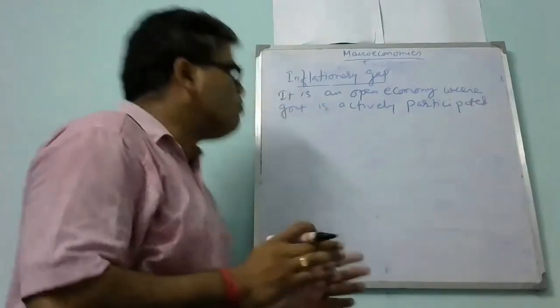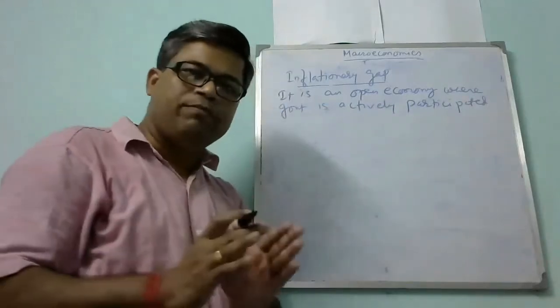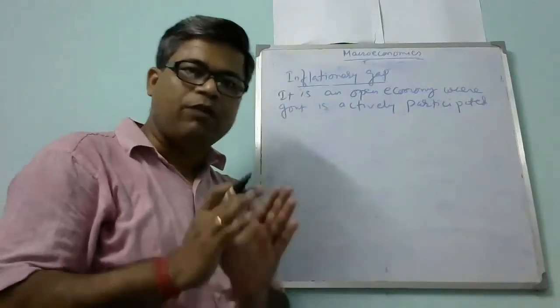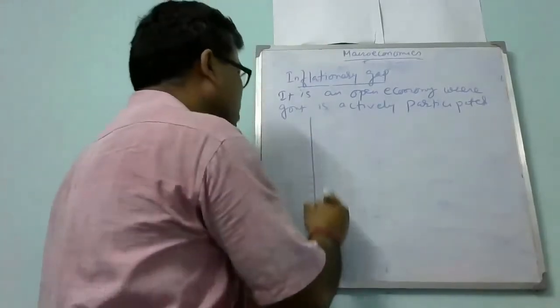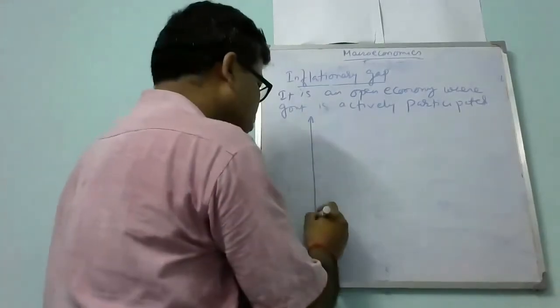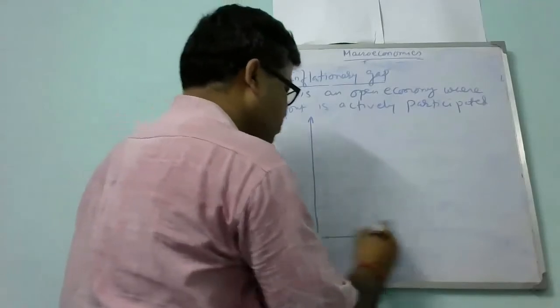Now, in this scenario, what would be the equilibrium national income? How will the national income equilibrium be determined?